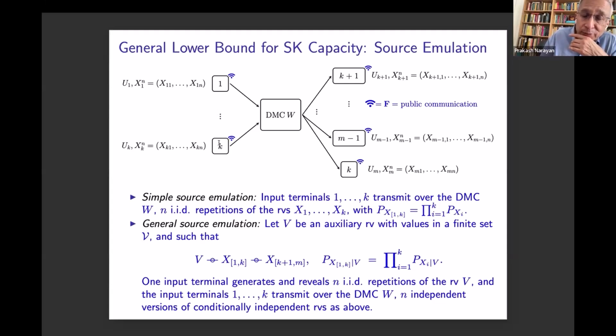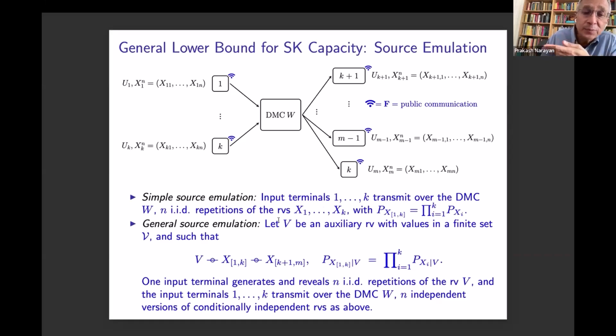Now, simple source emulation has the drawback that the input terminals don't have any correlation among themselves. They are independent. So in order to induce a correlation among the input signals, we have general source simulation. To that end, let V be an auxiliary random variable, which also takes values in a finite set, with the property that the output of the channel conditioned on the inputs is conditionally independent of this random variable V. So there's a Markov chain. And for every V, the input terminals send data that are conditionally independent.